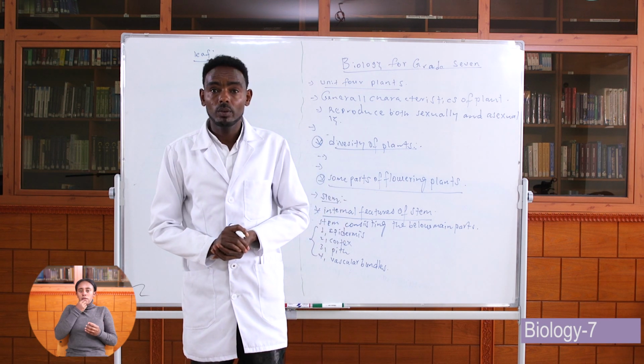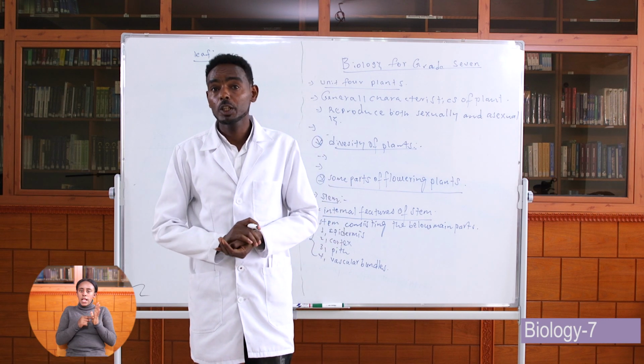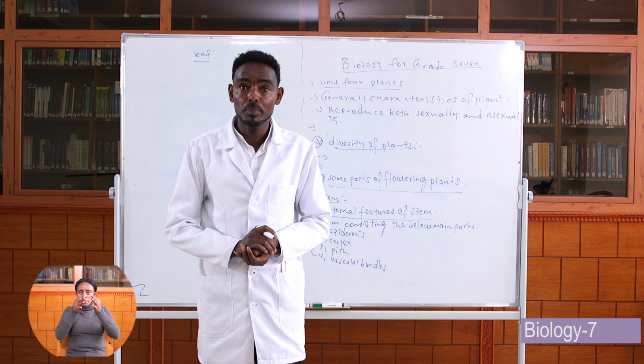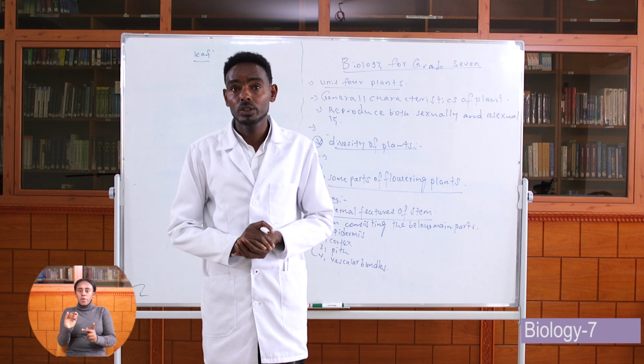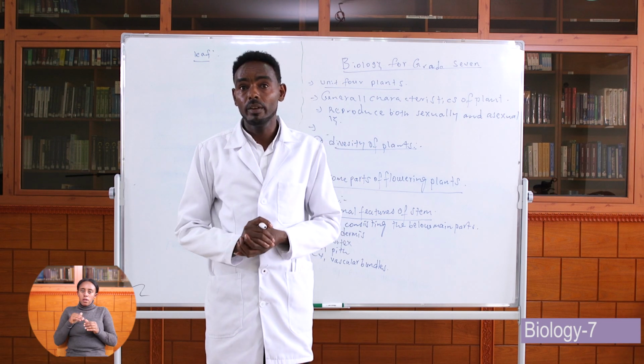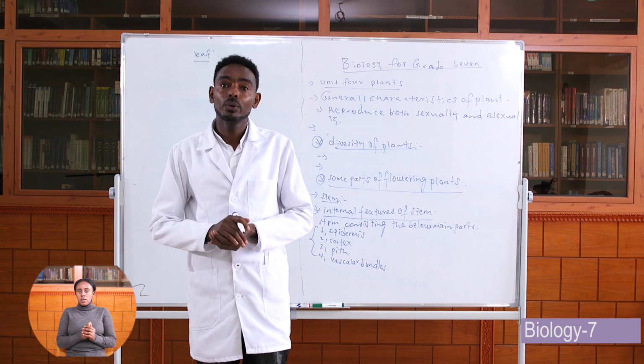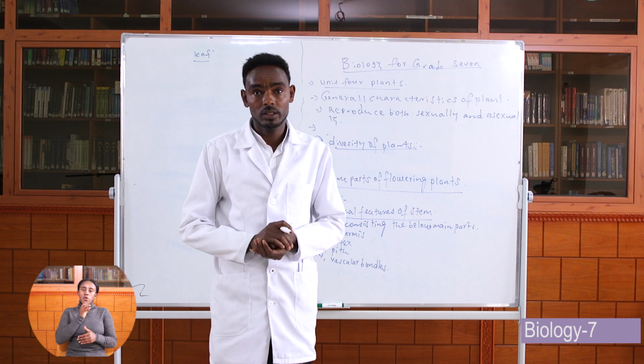Another function of the leaf is transpiration. Transpiration is the process by which plants control the movement of water out of their leaf. Now we see the external features of the leaf of plants.